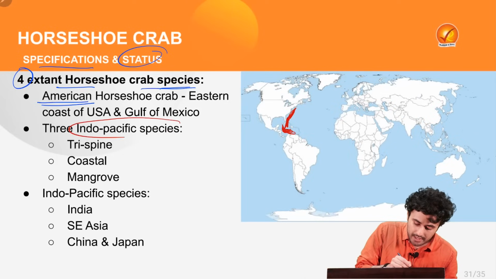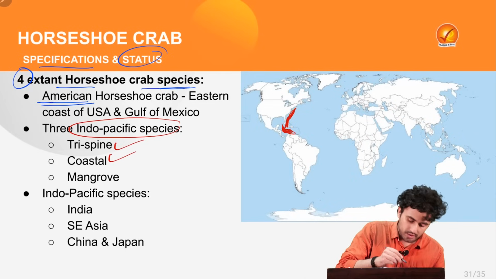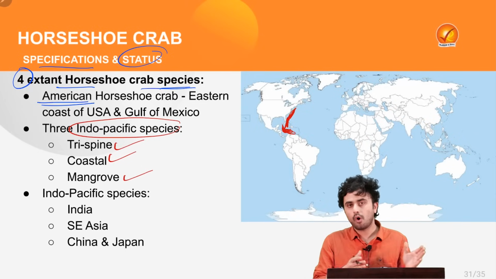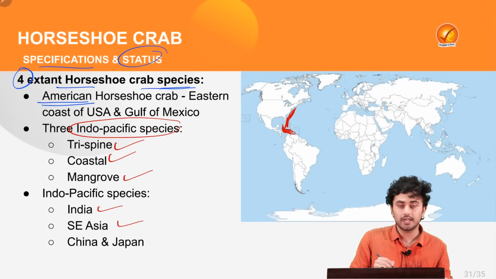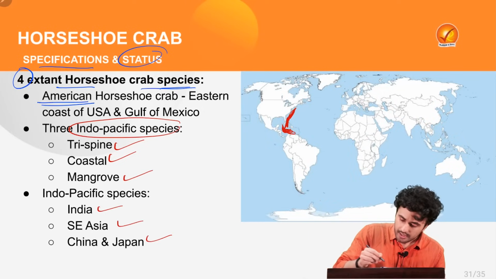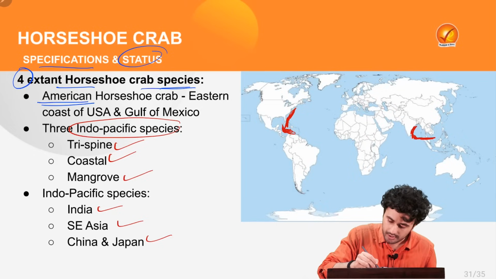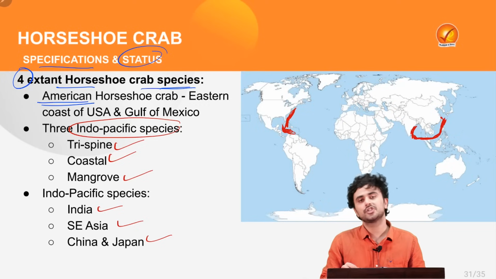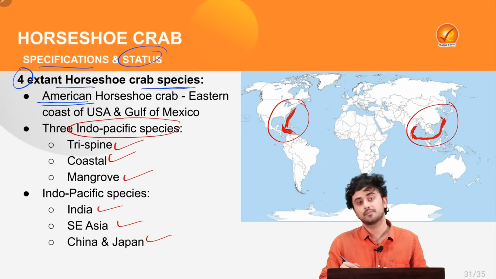Also, there are 3 Indo-Pacific species such as tri-spine, coastal and mangrove horseshoe crab species which are found in the region of India, Southeast Asia, China and Japan. In India, it is majorly found on the eastern coast of our country. This is the extent of horseshoe crab species.